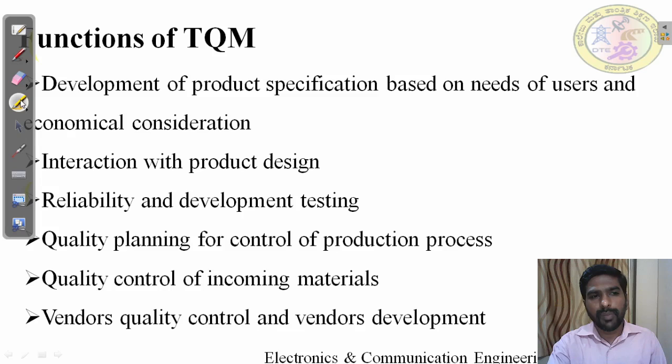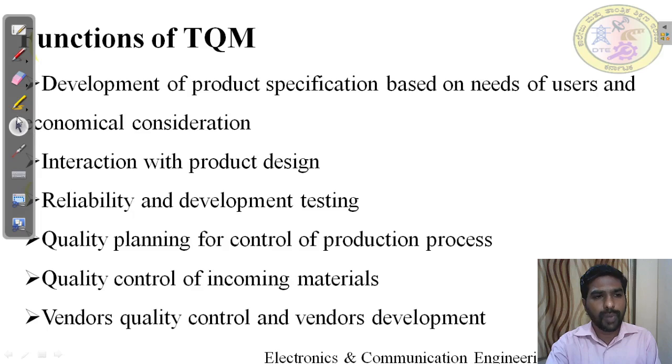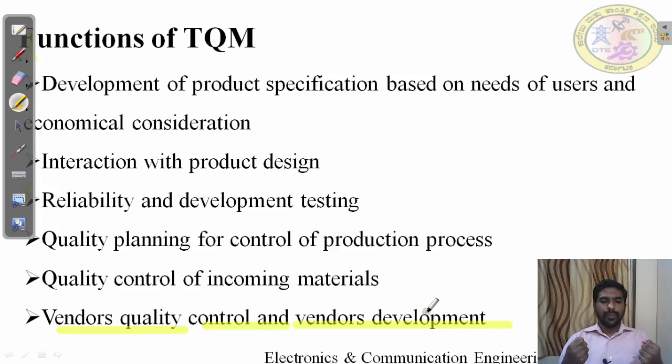See, in the TQM definition, the last word is about purchasing. So this is effective purchasing. Effective purchasing can be done through proper vendor quality control and vendor development. Means if they need some semi-finished product or some product, they will buy from a vendor, and that vendor should provide it. The effective purchasing should be there. This is about the function of TQM.